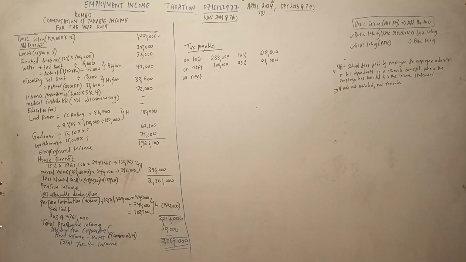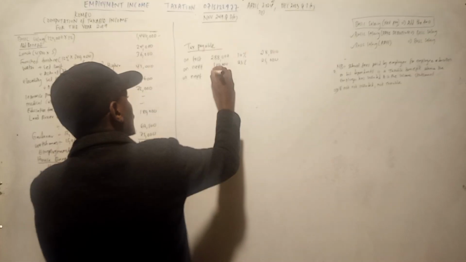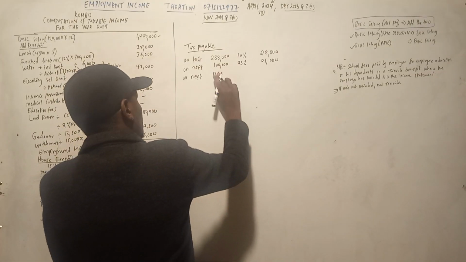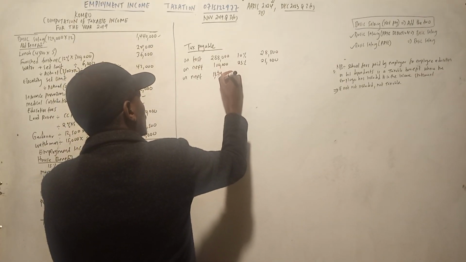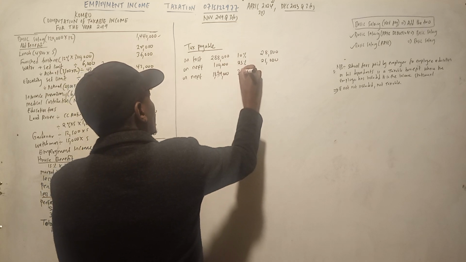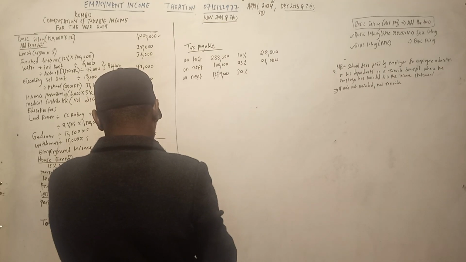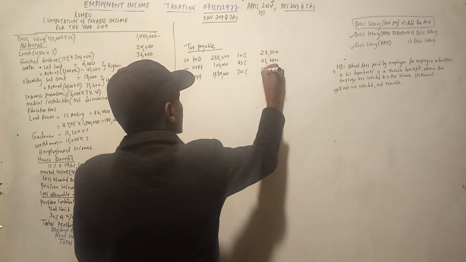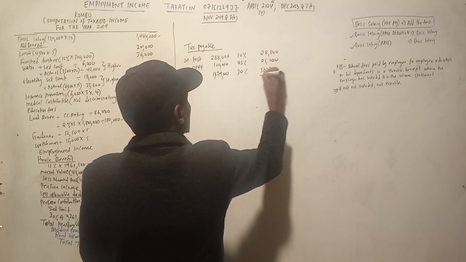Now on the next nikiangalia hapa ni kama imefika because ni 2 million. So hiyo itakuwa ni 2,267,000 minus 100,000 minus 288,000, which is 1,879,000 at 30%, 563,700.